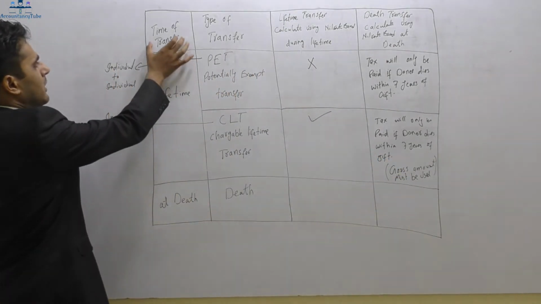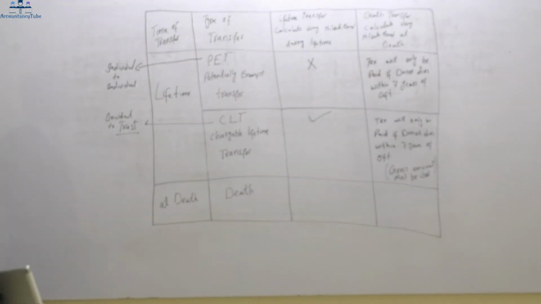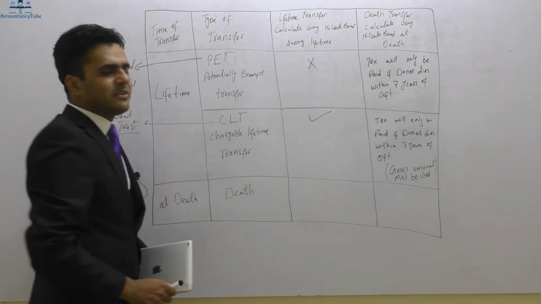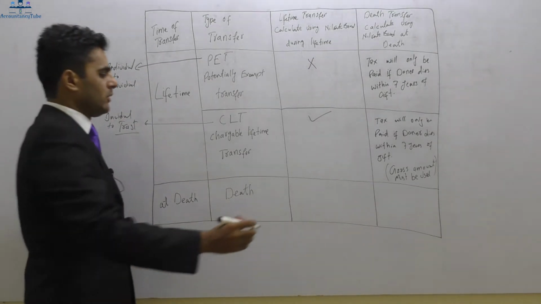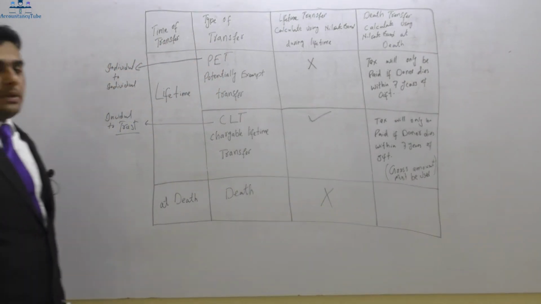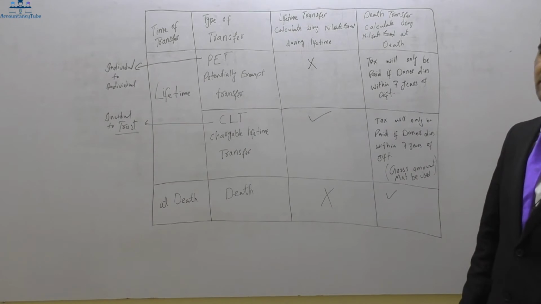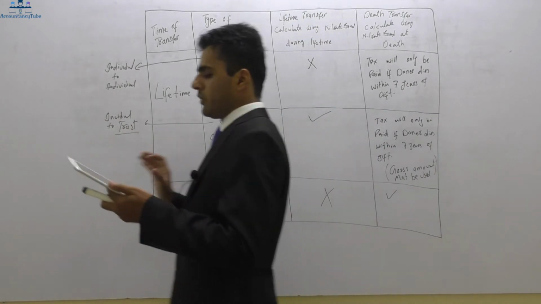Now let's come to the time of transfer. If it is a transfer at death, and the type of transfer is at death as well, then during lifetime will there be any tax? No, because the gift was transferred at death, so of course there will not be any tax during our lifetime. However, there will be tax on death because it is a death estate, so we will have to pay tax on death. Alright, so there will be tax to pay on death. Right then, so I hope that you have got it and you have noted it down as well.